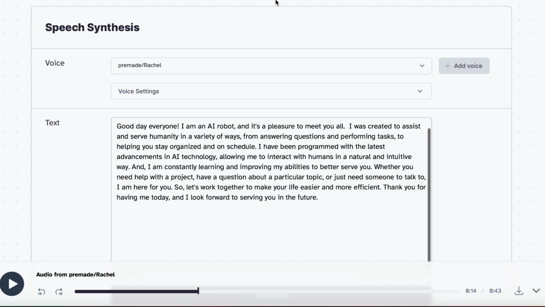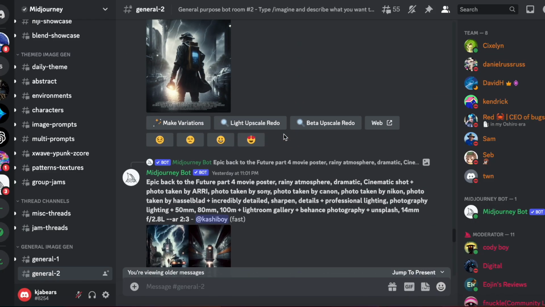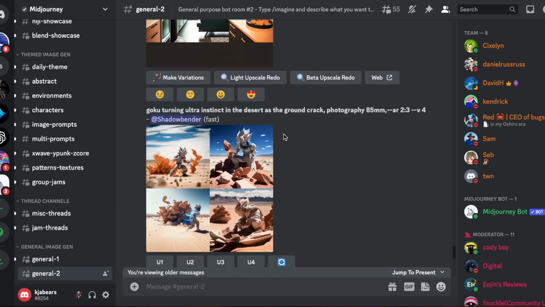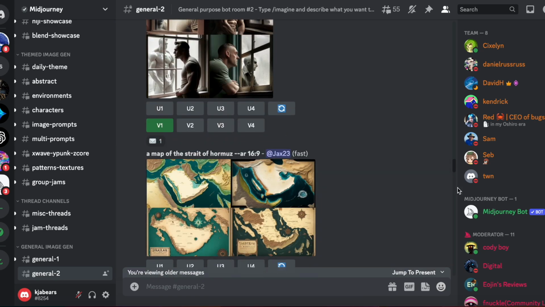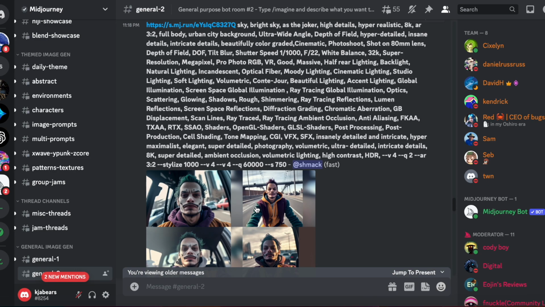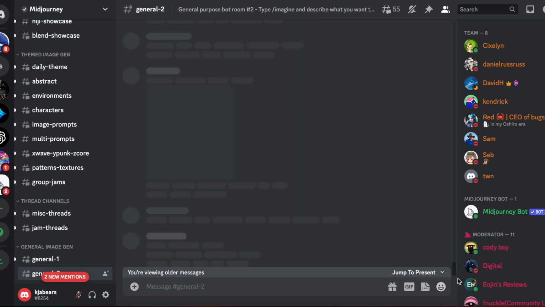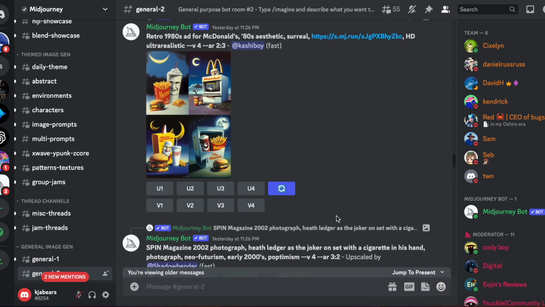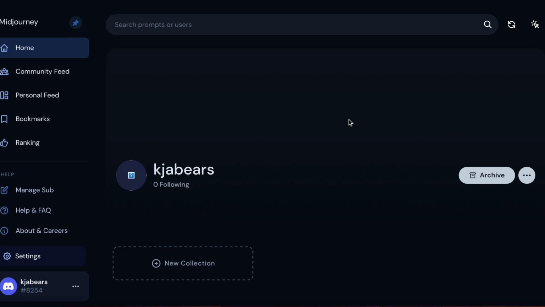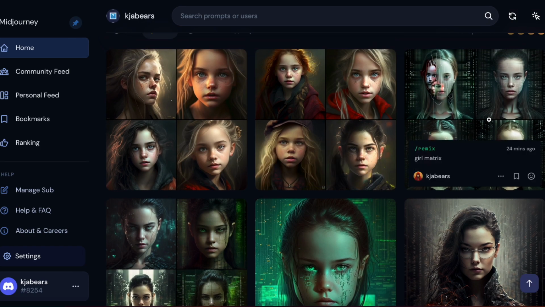So while that's downloading, I'm going to go back into my Discord and look for my Matrix girl. Where is she? I'm going to scroll all the way down. I haven't had time to do a private server, but you know what? Better yet, I'm going to go into my Midjourney account and just refresh it here. And so these are the prompts that I got.